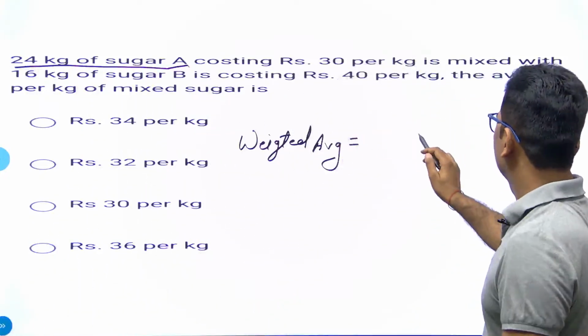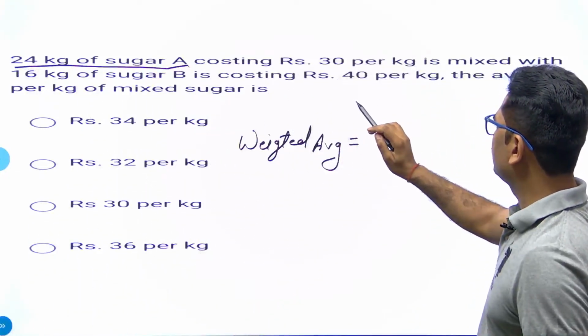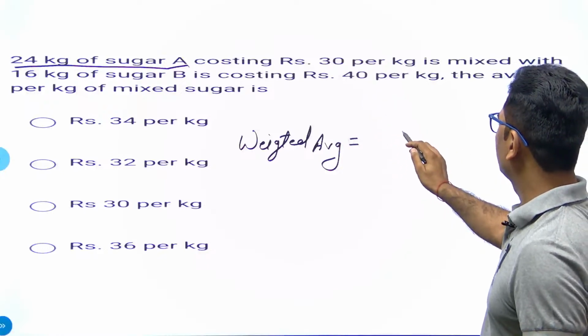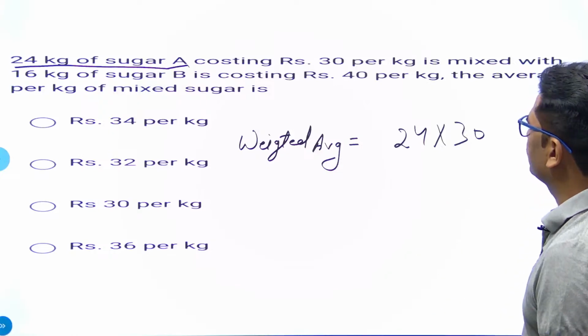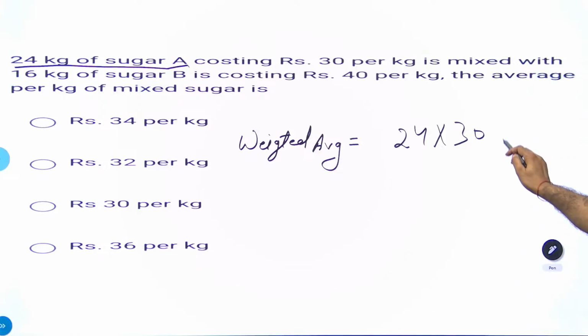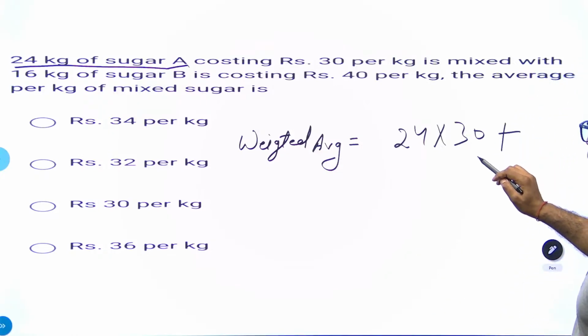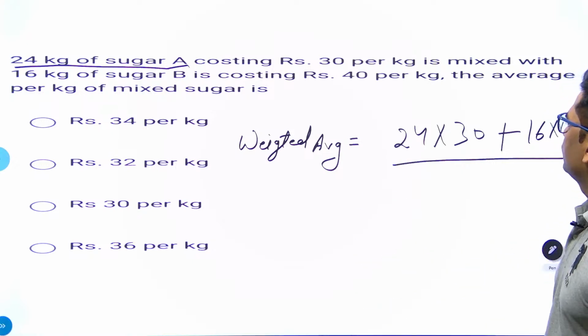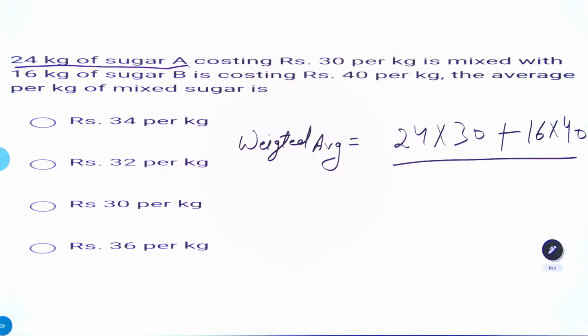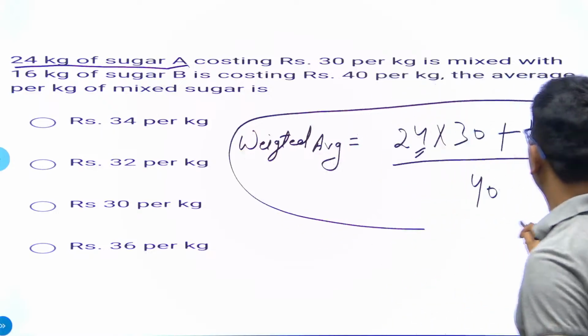So 24 into 30 plus 16 into 40 rupees per kg. The total quantity is 24 kg and 16 kg, that is 40 kg. This equation will give us the answer.